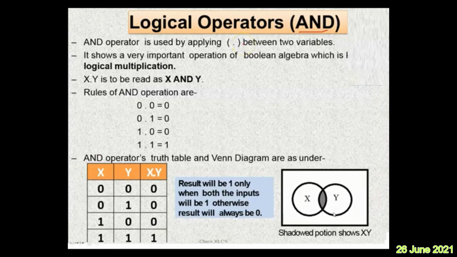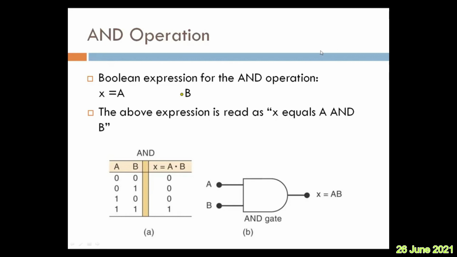Now you can see the Venn diagram here. If this circle represents X and this circle represents Y, it is the intersection, as we call it in set theory, right? Wherever the intersection takes place, the shadowed portion is common to both X and Y, and that will be the AND. Getting the idea? Understood? Now the Boolean expression for the AND operation is written like this: X equals A dot B.